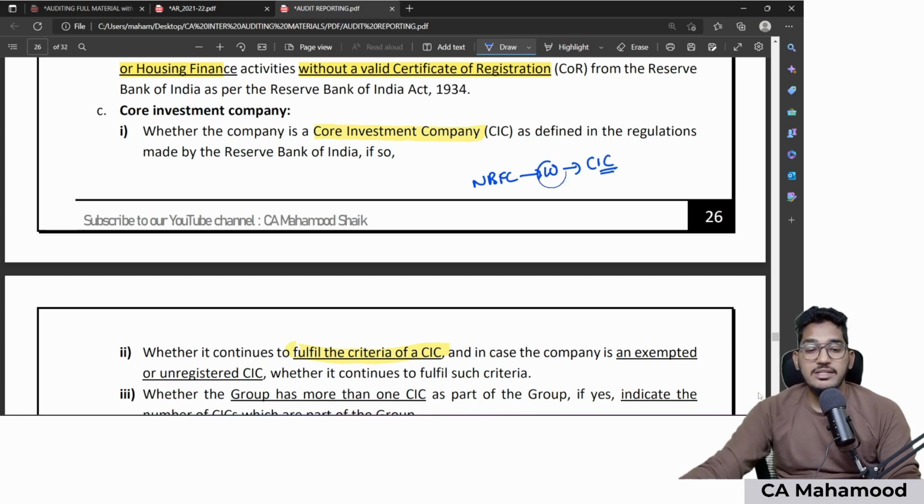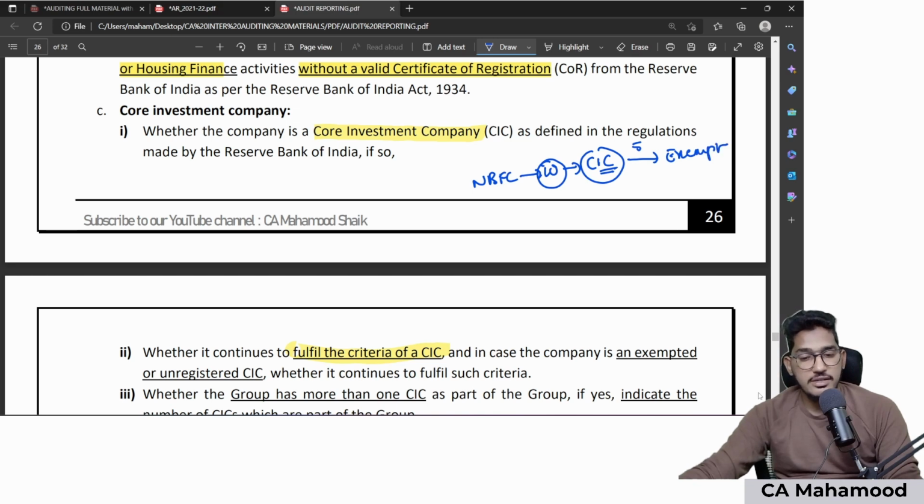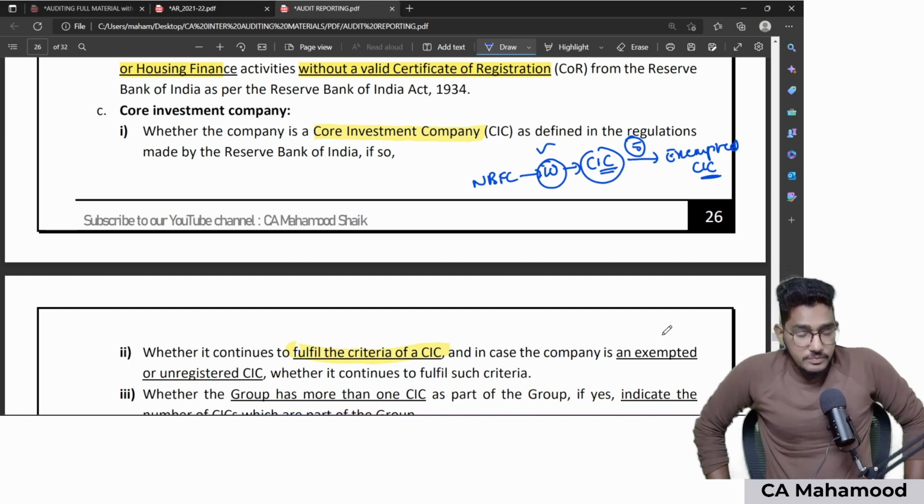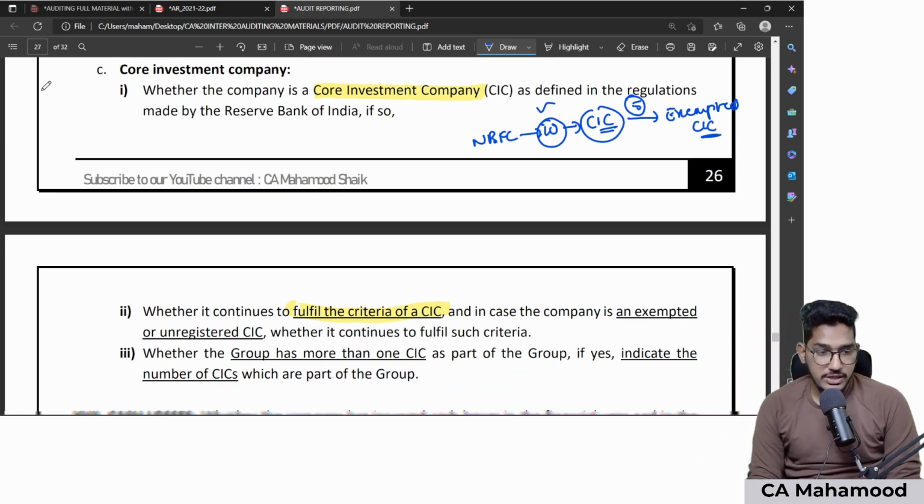I need to check whether these 10 conditions are satisfied or not. Now after becoming CIC, if they fulfill some extra 5 conditions, then they will get an even more advanced status, which we call exempted CIC or unregistered CIC. In case my client is enjoying the status of exempted CIC also, in addition to these 10 conditions, whether these 5 conditions are also satisfied or not, I need to check. Understood everybody? That's what they try to say here.